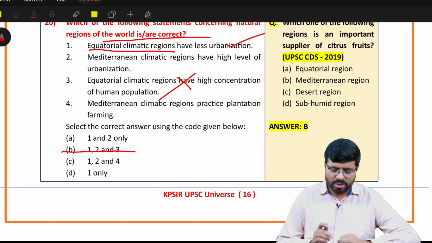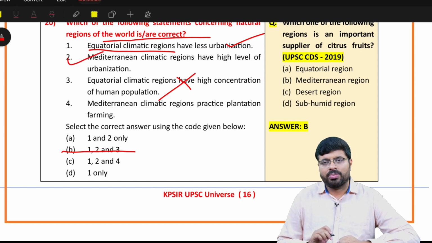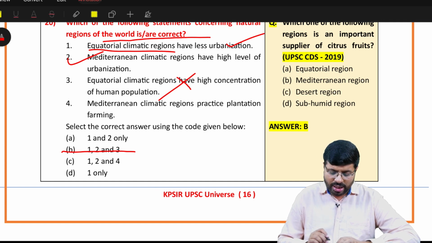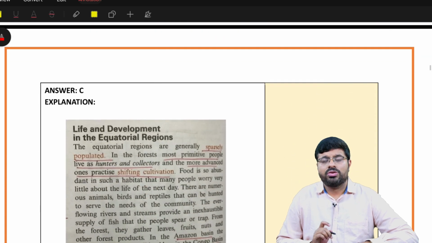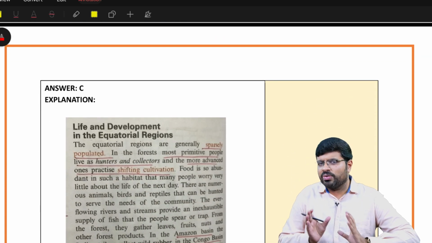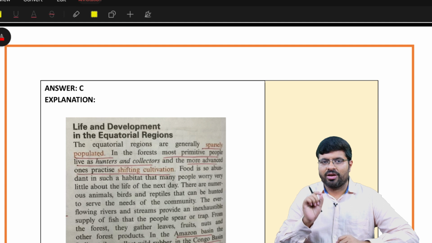Tourism is very high, decent urbanizations are found. So because of that, 2 is right and 4 is also right. Answer is C. Right. So see, with limited knowledge, how are you trying to get the answers right? That is my objective.